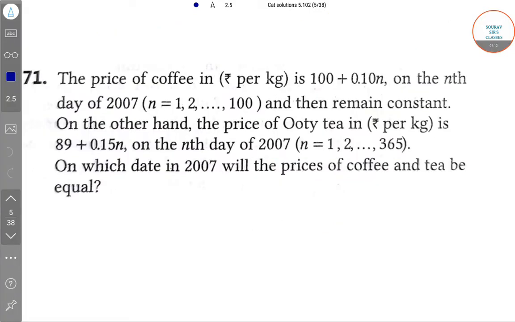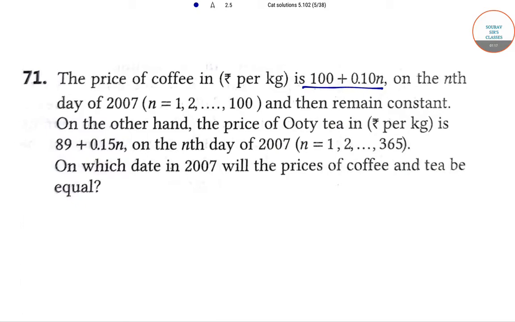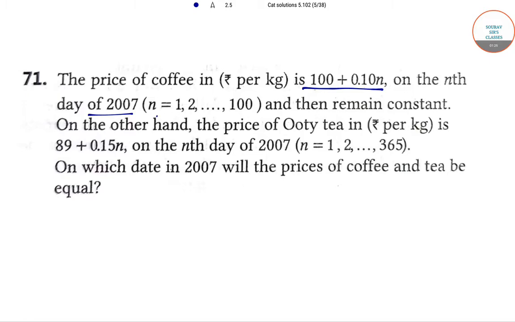The next question is, the price of coffee in rupees per kg is 100 plus 0.1 n on the nth day of 2007, where n can vary from 1 up to 100 and then remains constant. On the other hand, the price of tea in rupees per kg is 89 plus 0.15 n on the nth day of 2007, where n can range from 1 to 365. On which date in 2007 will the prices of coffee and tea be equal?